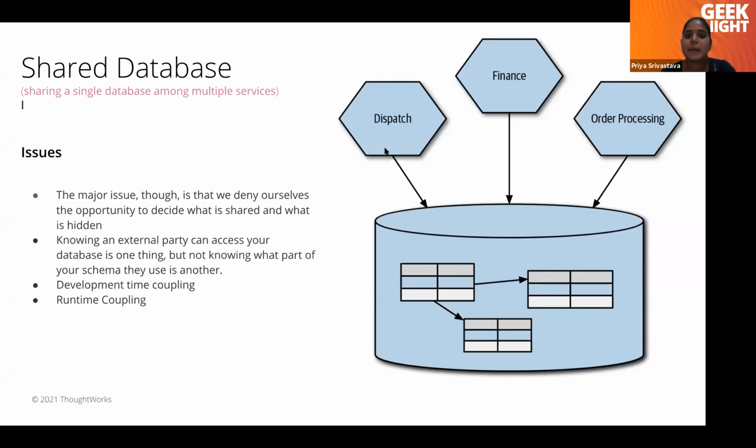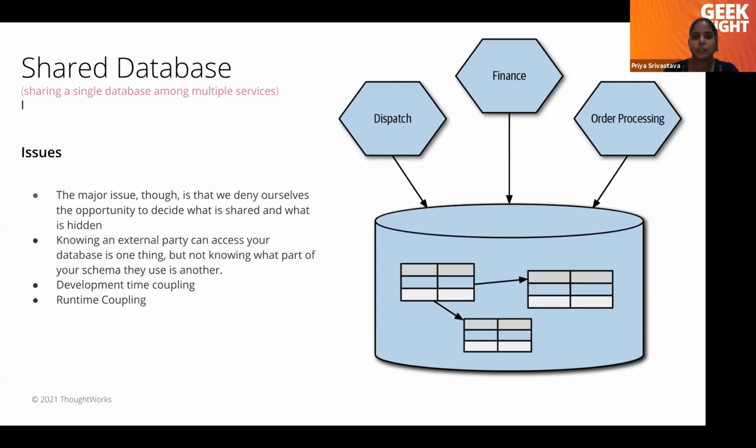Then there is runtime coupling. Consider the same example: we have one table which is locked by order processing to process its order. Now the dispatch service is trying to fetch the orders which need to be dispatched from the same table, but that table is locked by the order processing service. This is runtime coupling which we have introduced in the shared database. That's why it is not advisable to use a shared database in microservice architecture.